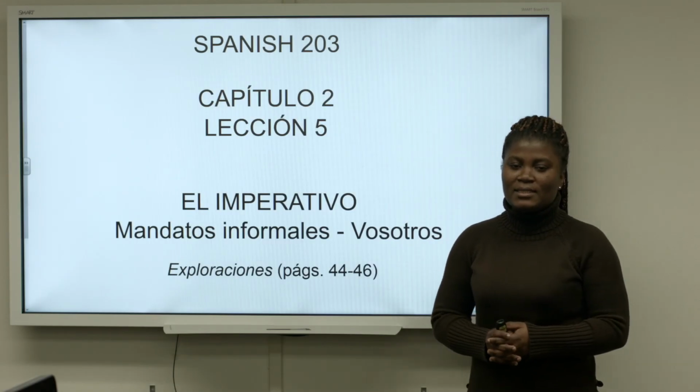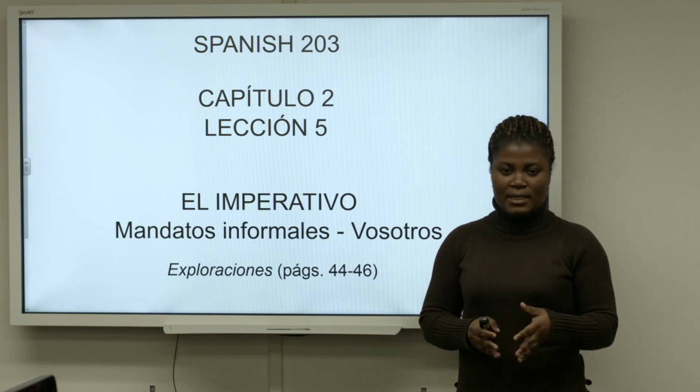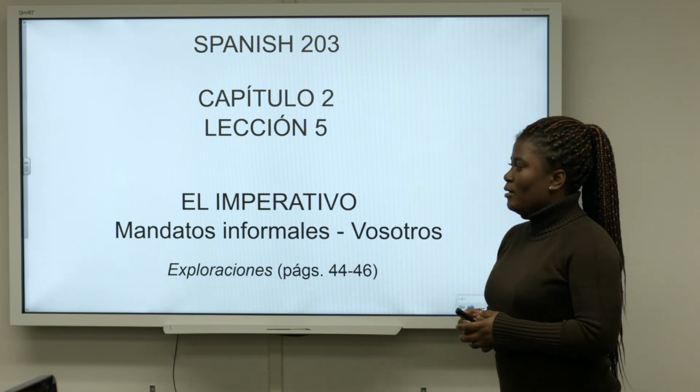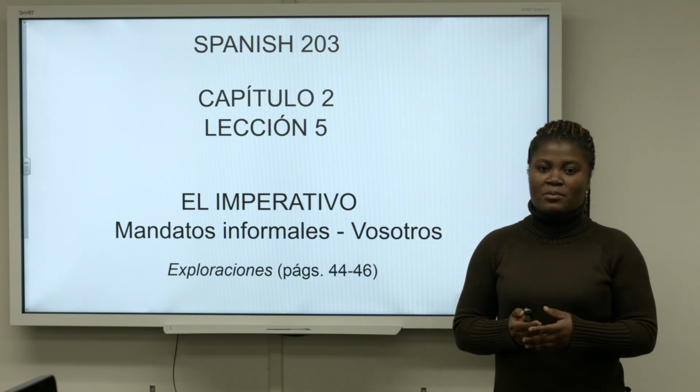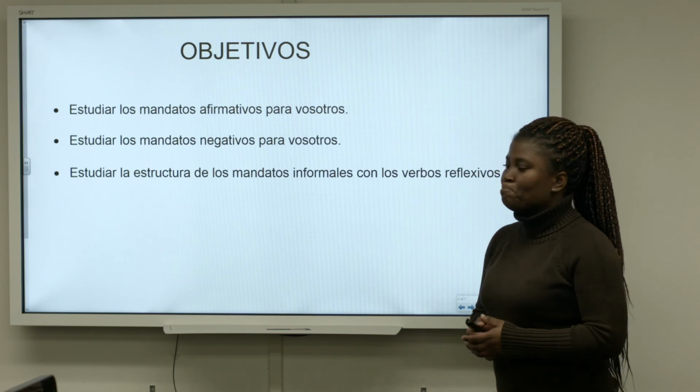Welcome to another lesson. Today we will take a look at the vosotros types of commands. We'll continue our study on the imperative. This lesson can be found in your book's Exploraciones on page numbers 44 to 46.